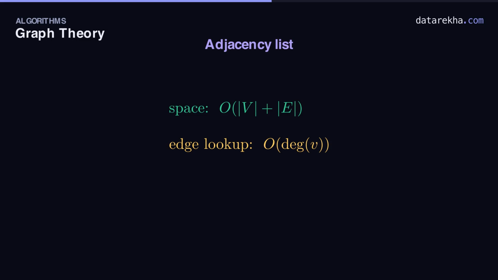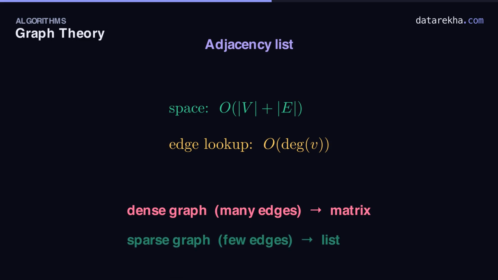The trade-off. To check a connection, you scan one vertex's list, order its degree. A little slower than the matrix. So which to pick? If the graph is dense, the matrix is fine, and lookups are fast. But most real networks are sparse. Far fewer edges than n squared. There, the list wins big on memory. Sparse graphs love lists.